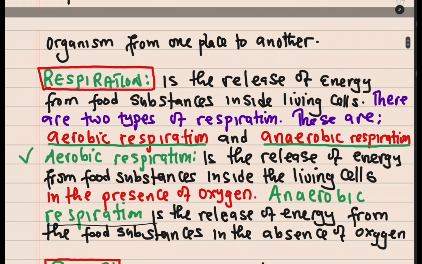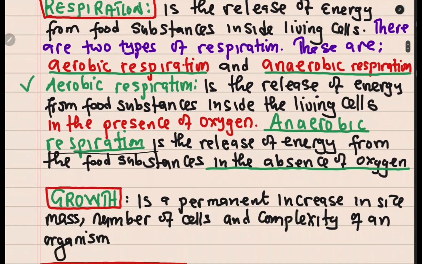Oxygen. What differentiates these two are just the conditions that are involved. So in the presence of oxygen, that is what we call aerobic respiration. Then anaerobic respiration is simply the release of energy from food substances, but in this case in the absence of oxygen. So the condition is the absence of oxygen. You need to take note of this.